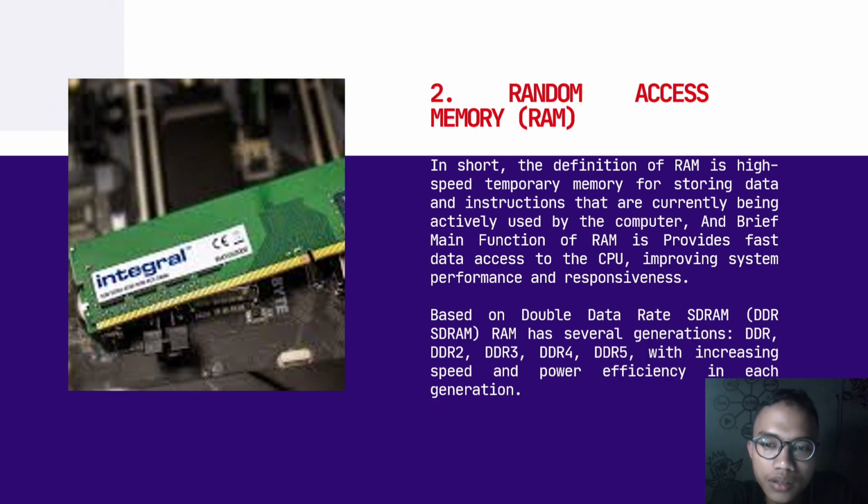Based on double data rate SDRAM, DDR SDRAM has several generations: DDR, DDR2, DDR3, DDR4, and DDR5, with increasing speed and power efficiency in each generation. So this is a piece of RAM.